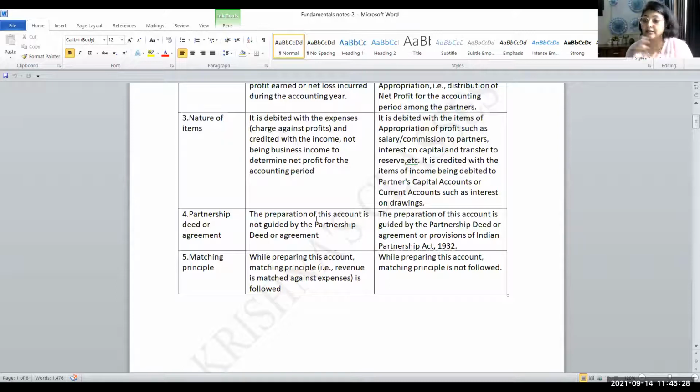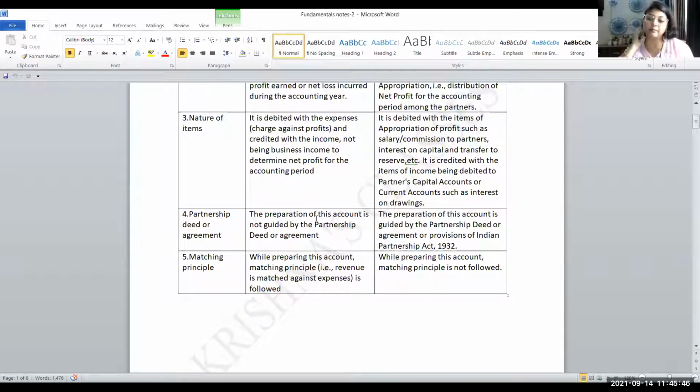If partnership deed is not there, then how are you going to distribute profits? Obviously equally. If partnership deed is not there, are you going to give interest on capital? Answer is no. Are you going to charge interest on drawings? No. So we have to be guided by Partnership Act 1932 or the deed which is made by the partners.